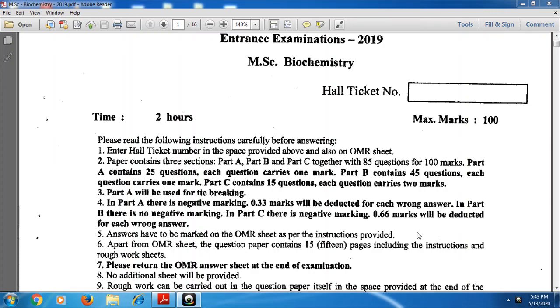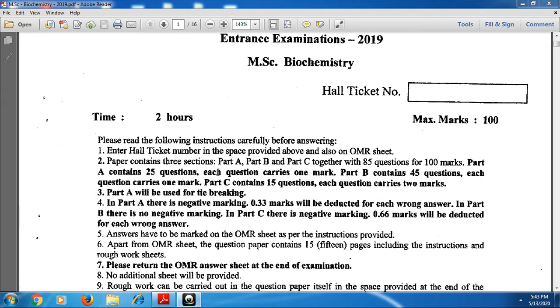Today we are discussing the HCU MSc Biochemistry 2019 paper, and this paper is different from the Animal Biotechnology paper. This paper contains three sections: part A, part B and part C, and the total is 85 questions for 100 marks.